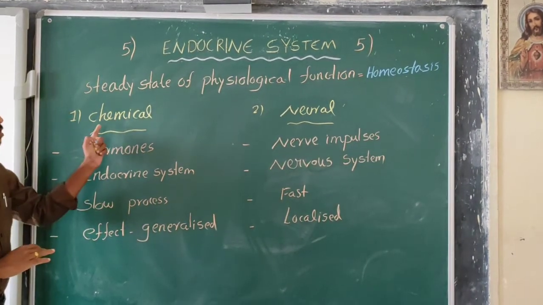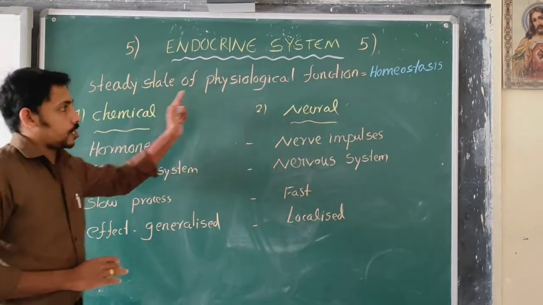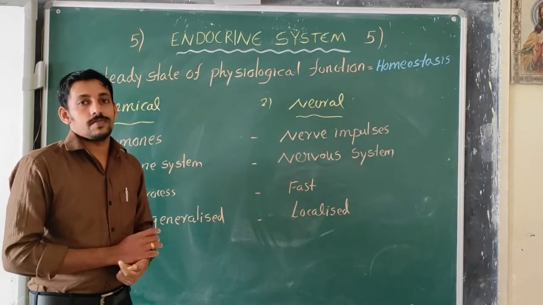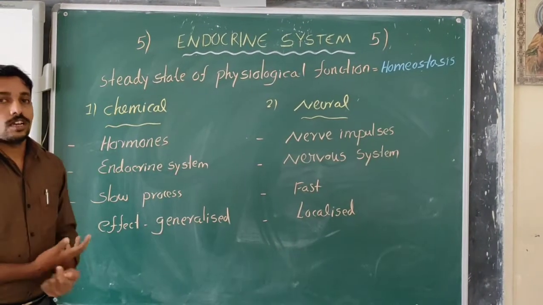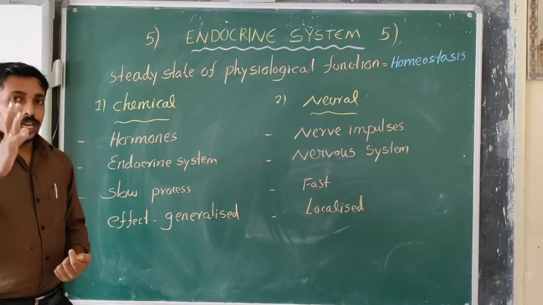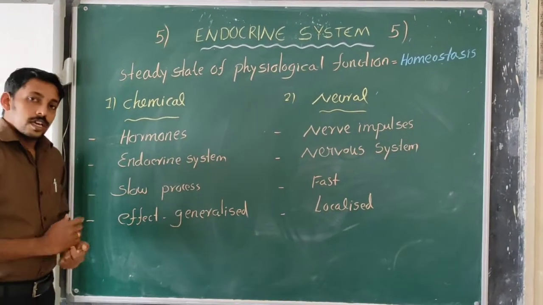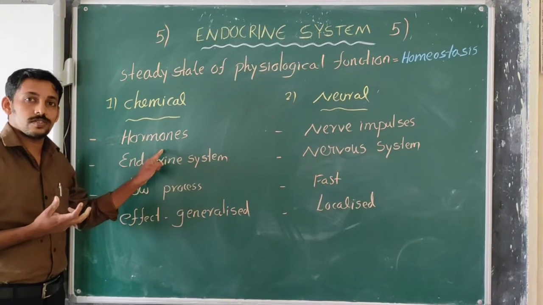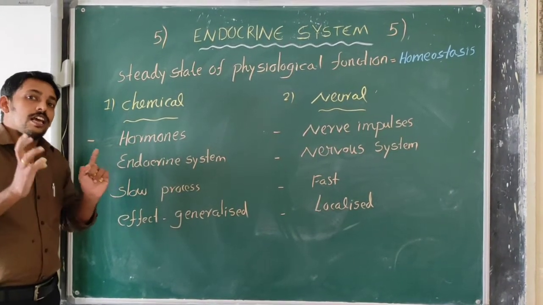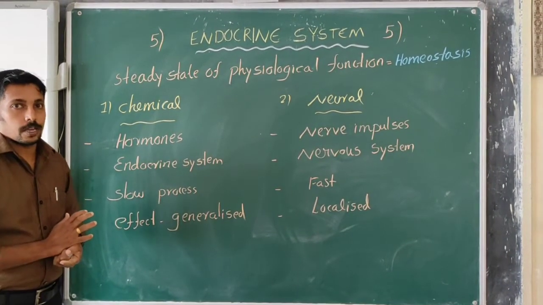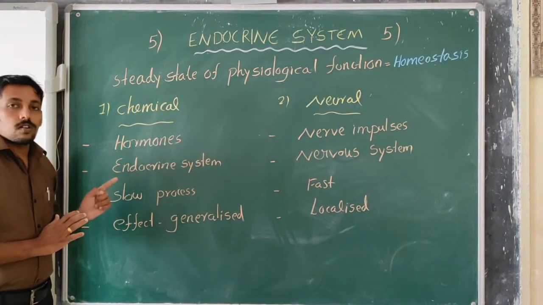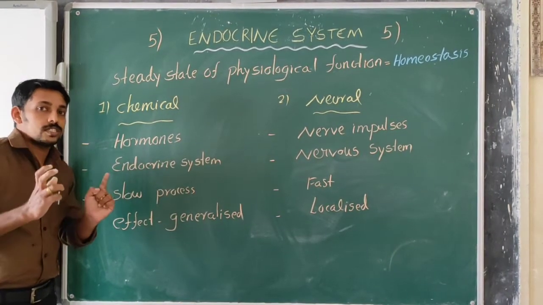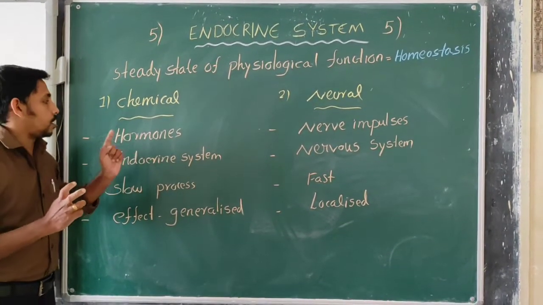So in our body there are mainly two types of control and coordination. The first one is the chemical control. The next one is the neural control. The chemical control is brought about by the action of hormones. These are the chemical messengers. So the chemical control is brought about by the actions of what?